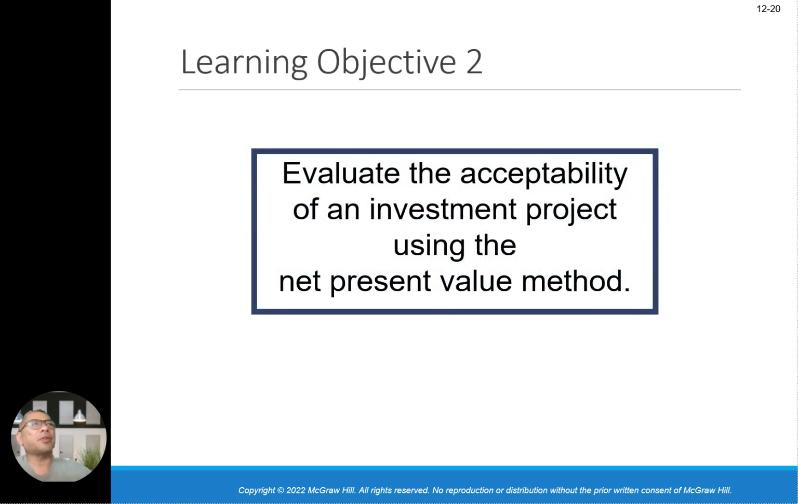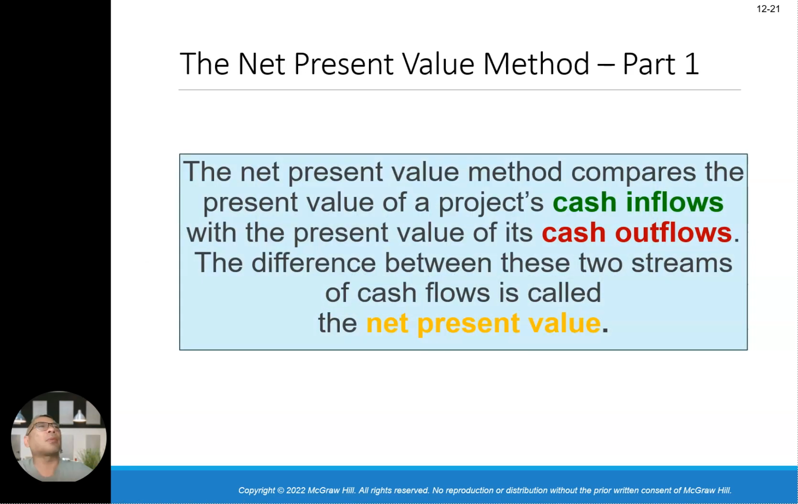Learning objective number 2: evaluate the acceptability of an investment project using the net present value method, NPV we call it, net present value. The net present value method compares the present value of project cash inflows with the present value of its cash outflows. The relation between these two streams of cash flow is called the net present value.